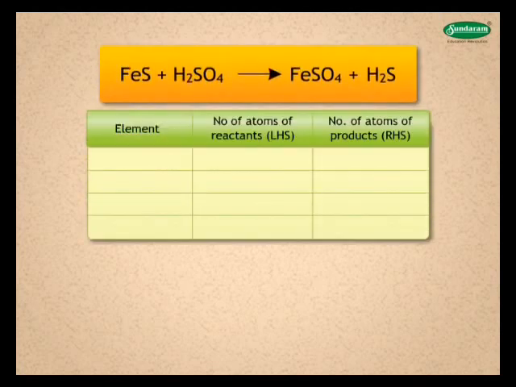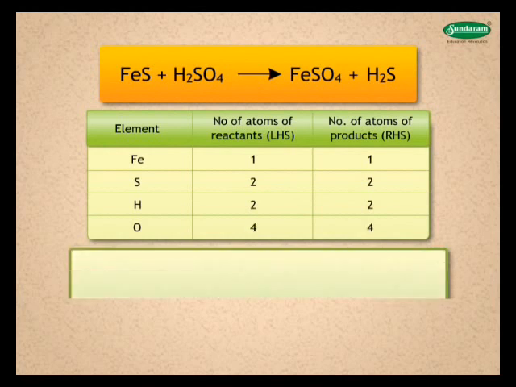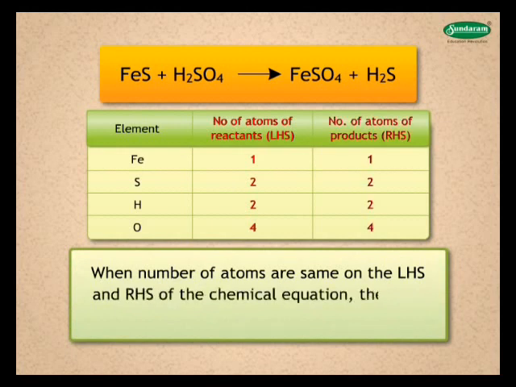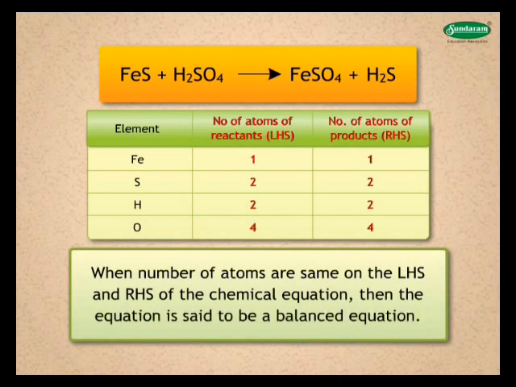The table shows that there is one iron atom each on left and right sides, two sulfur atoms on both sides, two hydrogen atoms on both sides, and four oxygen atoms on both sides of the equation. When the number of atoms is the same on the LHS or left-hand side and RHS or right-hand side of the chemical equation, then the equation is said to be a balanced equation.